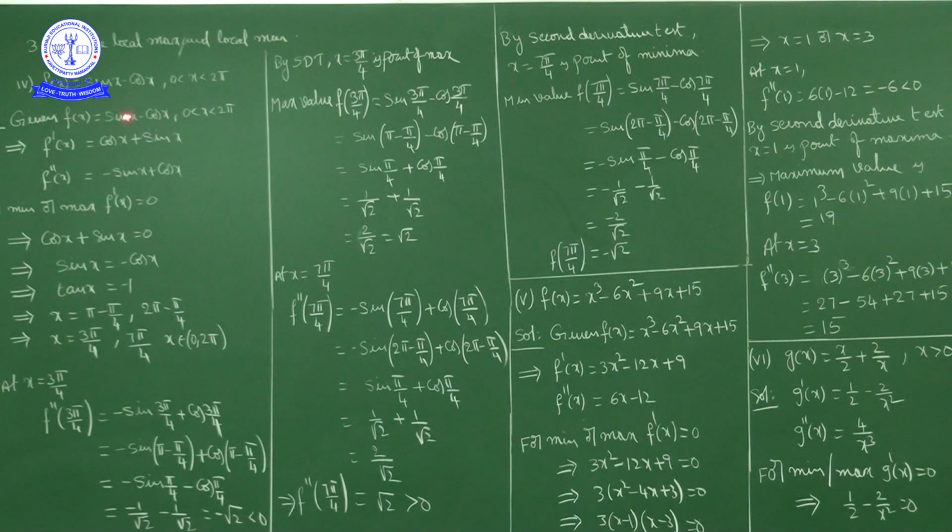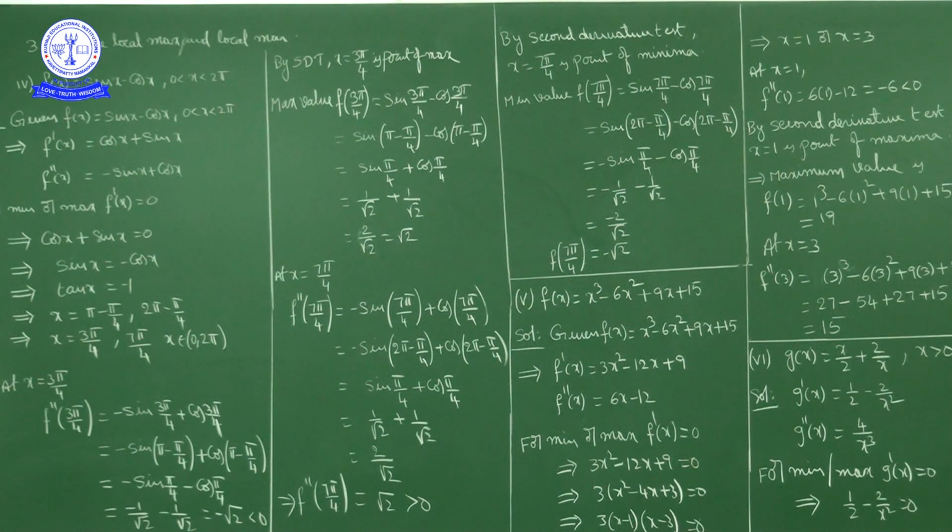Now question number 4, what is given here? F of x equal to sin x minus cos x, where x lies between 0 to 2 pi. Now f of x is sin x minus cos x. Now f dash of x is what? Derivative of f of x. F dash of x equal to sin x derivative cos x minus cos x derivative minus sin x. So minus of minus plus sin x. So f dash of x equal to cos x plus sin x.